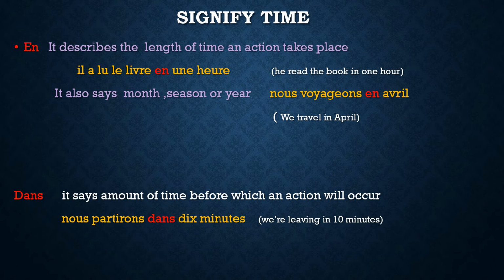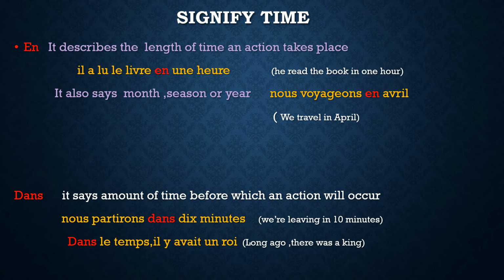It is not the duration, it is not the length of the time in which an action has taken place. Rather, it is the amount of time which is in the future, telling that we will be leaving in this much time. So here, dans is used. Another scenario, for example, we have to say long ago there was a king. Here also we are talking about a time. Dans les temps, il y avait un roi. Long ago there was a king. So here also dans will be used.